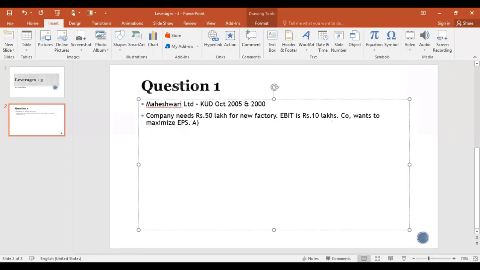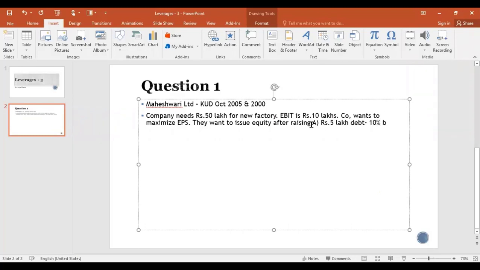Yes, these are the three plans. This part you need to remember, that they want to issue equity after raising a certain amount of debt. If you don't understand this part, then you are not able to understand the question. So you have to clearly understand, after raising how much debt. Either rupees 5 lakh debt, that's the one thing. What is the interest rate they've told? 10%. If they raise debt of 5 lakh, then it is at 10%.